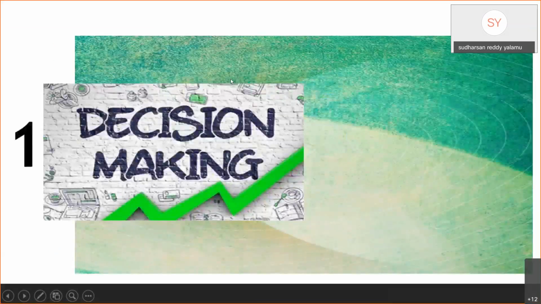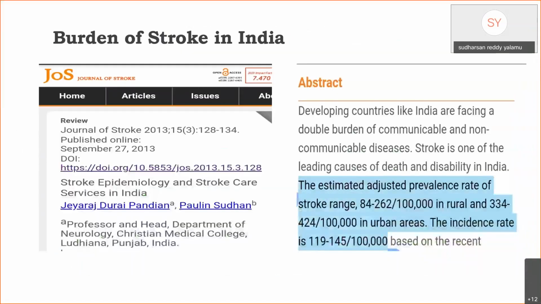Coming to the decision making regarding cerebrovascular disease. Before going to decision making, let us have a look at the burden of stroke in India. According to this article, the prevalence of stroke in India is 84 to 260 per 1 lakh in rural areas and 334 to 424 in urban areas. The incidence is around 119 to 145 per 1 lakh population.